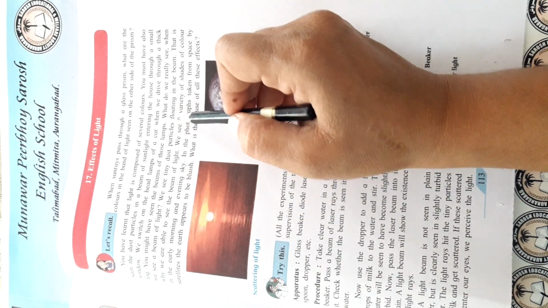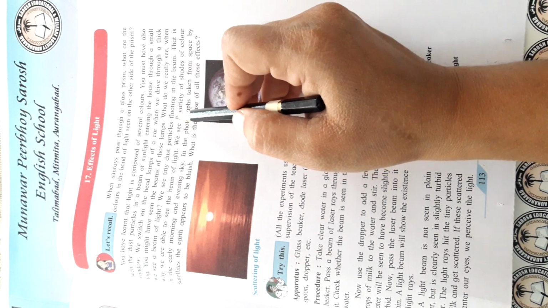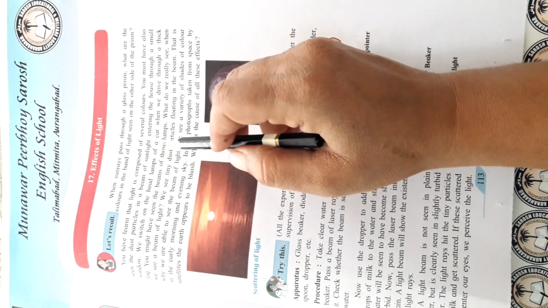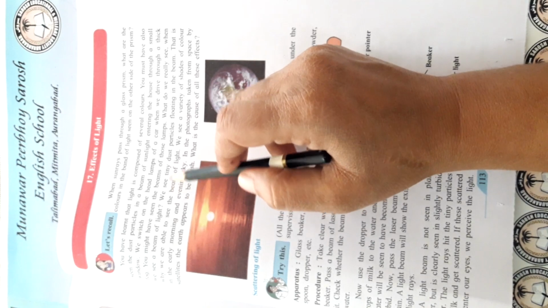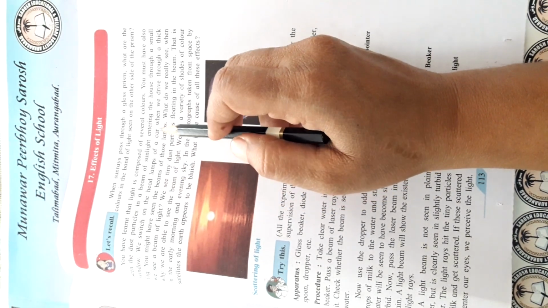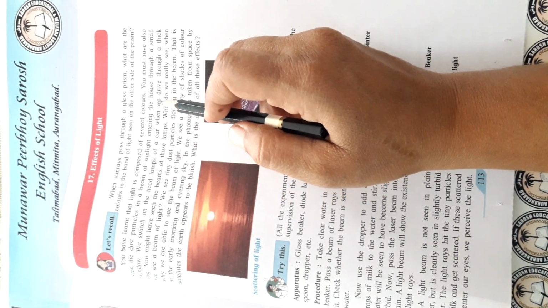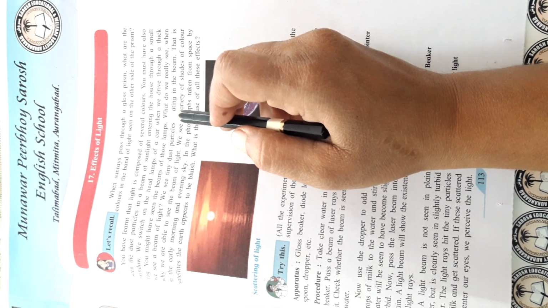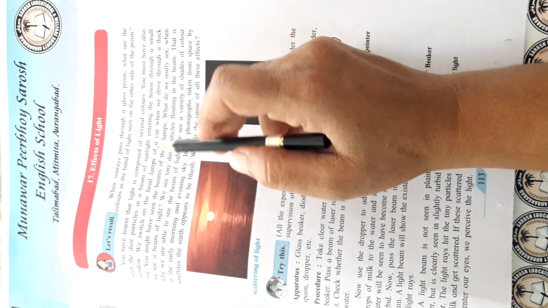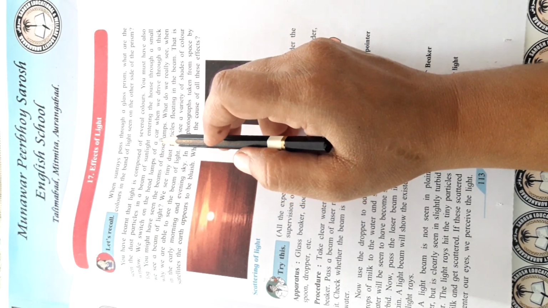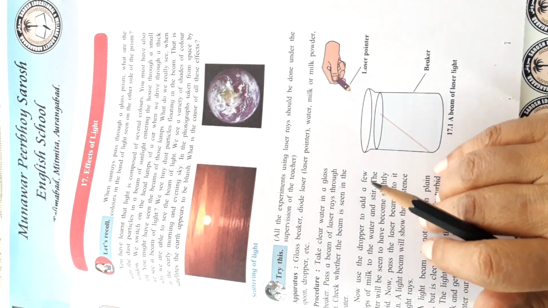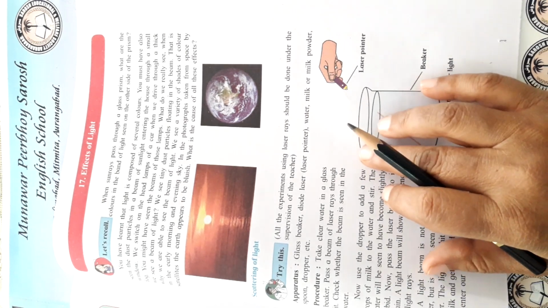When the sunlight enters the Earth's atmosphere, it gets scattered by the molecules of gases like nitrogen, oxygen, etc. present in the atmosphere.